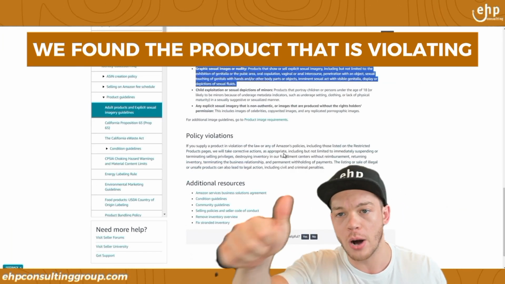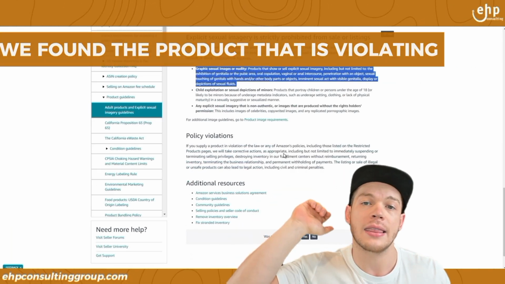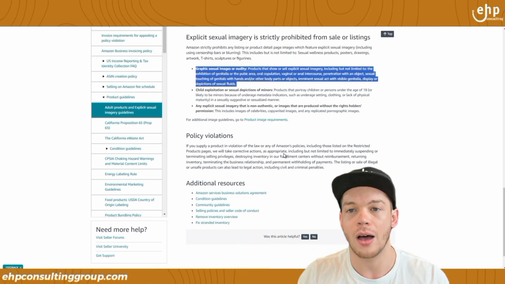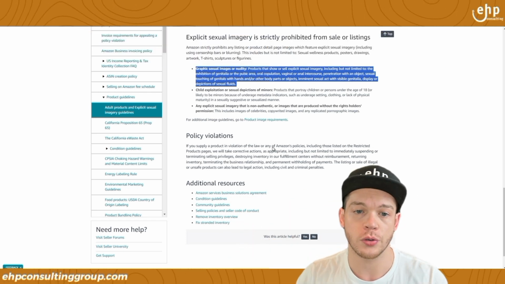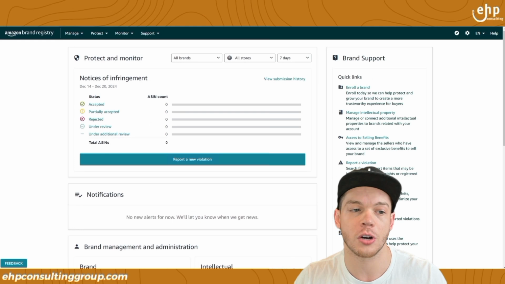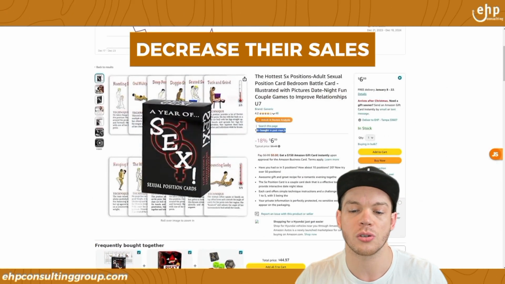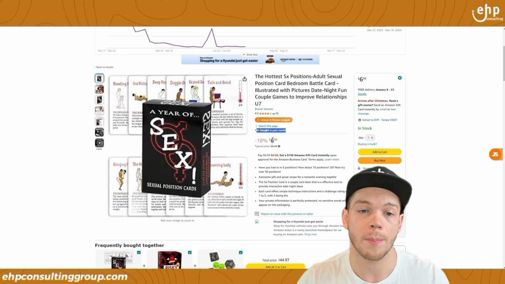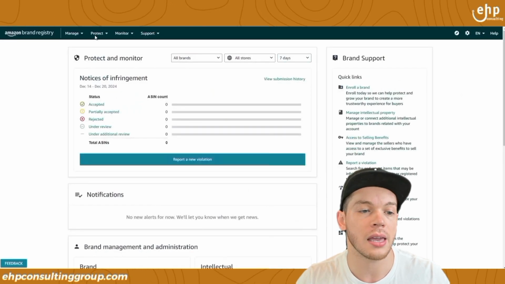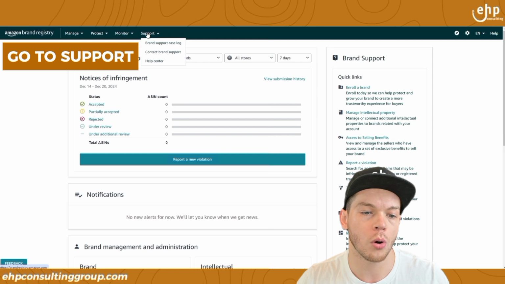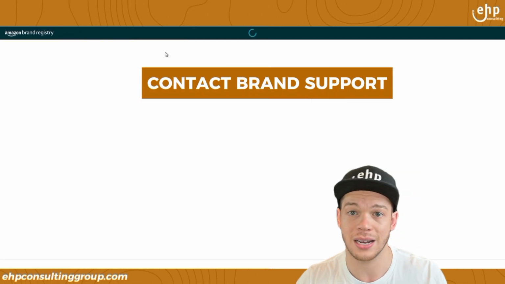We found the product that's violating it, and now we found the policy from Amazon, so now we can get them removed. Pretty much Amazon's going to tell them to remove all these images, and it's going to decrease their sales significantly. If this was a competitor, that would be a great thing in our book. So you're going to go to support and contact brand support to get these removed.